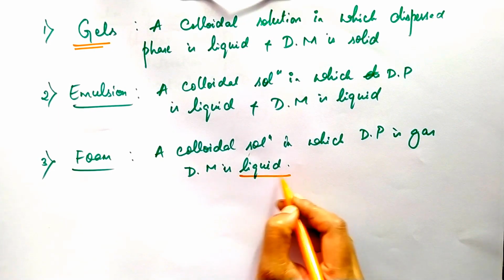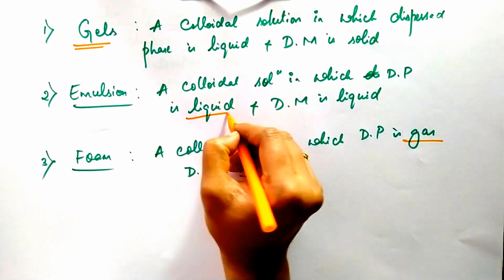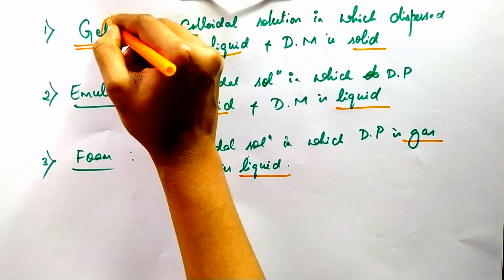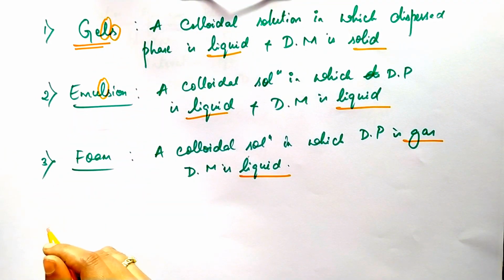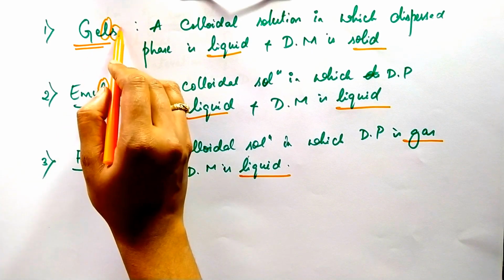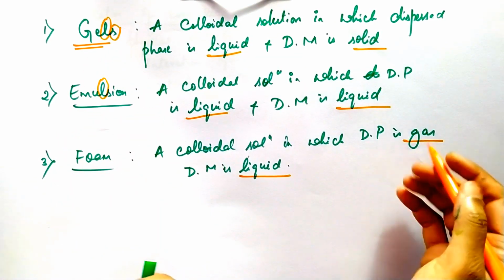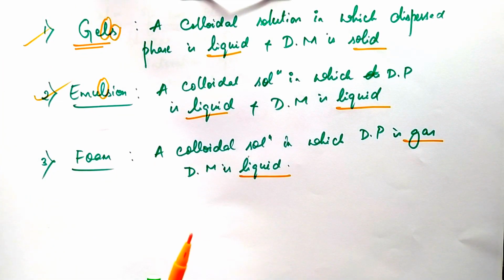Okay, gas in liquid, here liquid in liquid, and here liquid in solid. As a shortcut, remember this: gels mean liquid in solid, emulsion is liquid in liquid, and foam is gas in liquid. This one is very important: emulsion and gels.